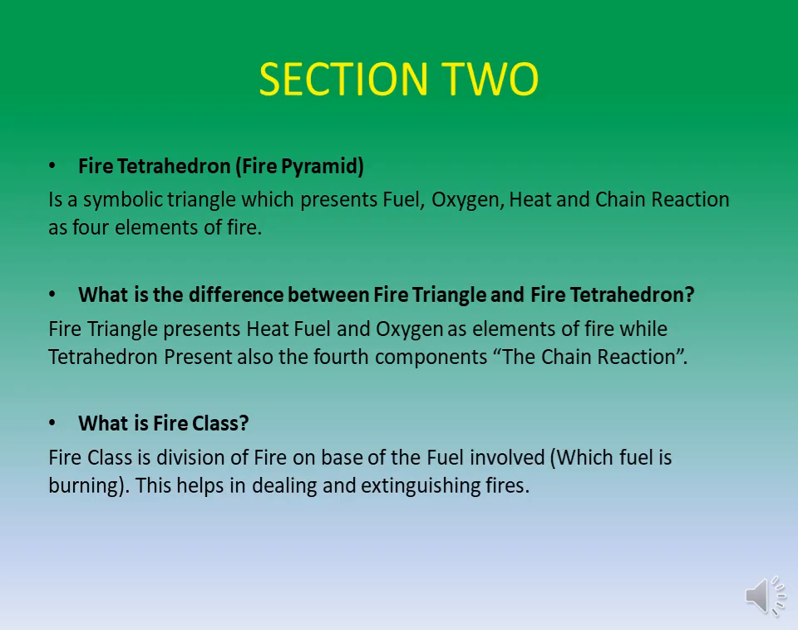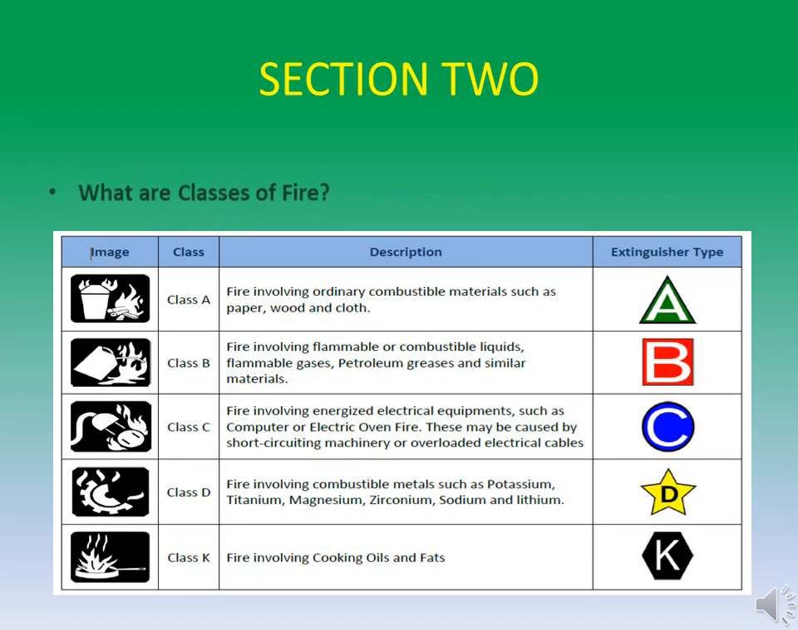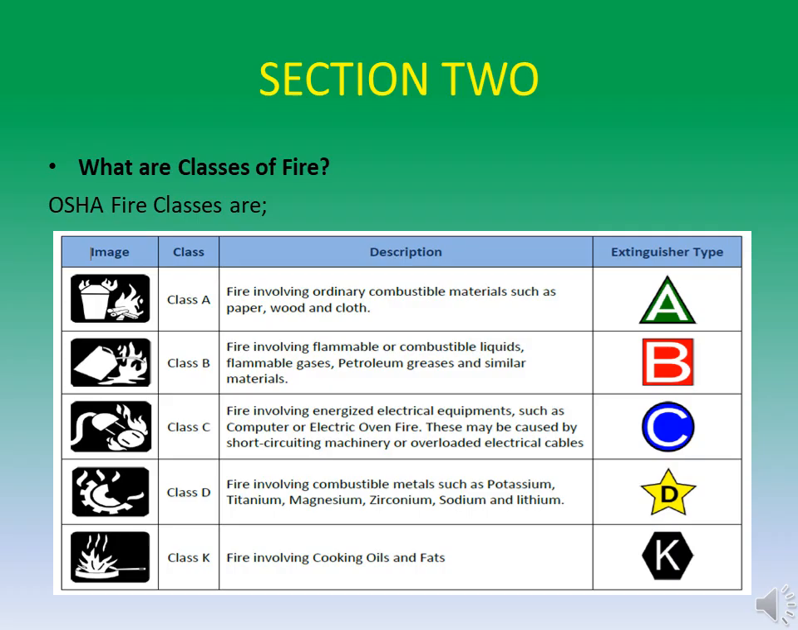Fire class is division of fire on the basis of the fuel involved, which fuel is burning. This helps in dealing with and extinguishing fires. What are classes of fire? OSHA fire classes are: Class A, Class B, Class C, Class D, Class E.